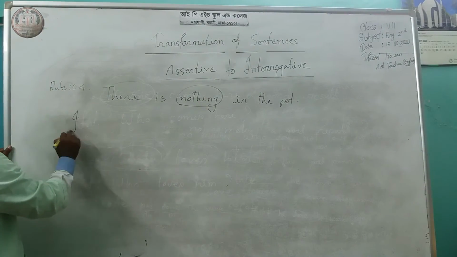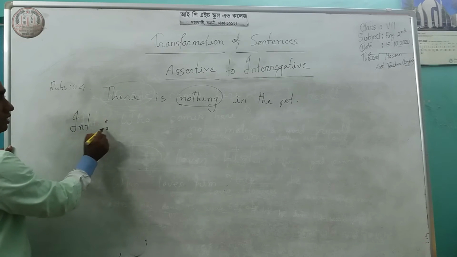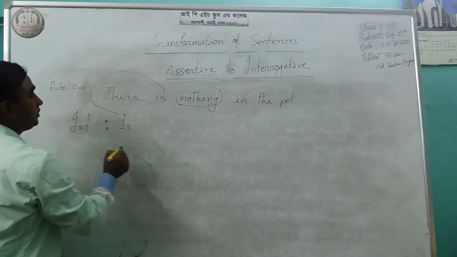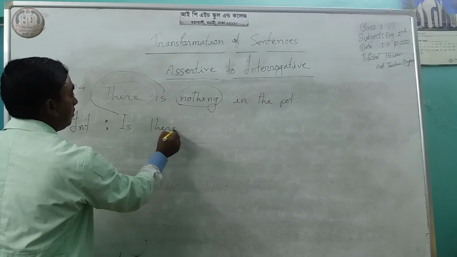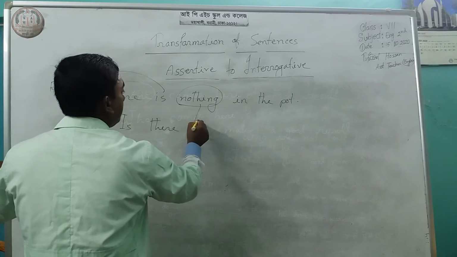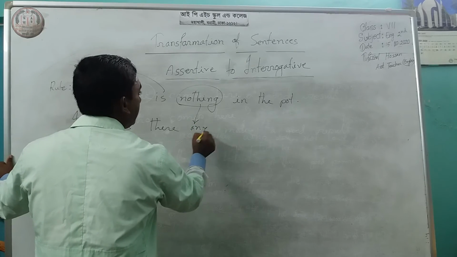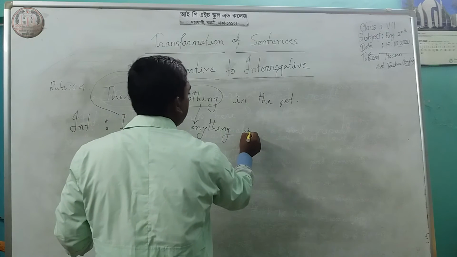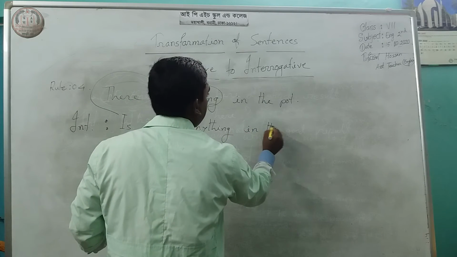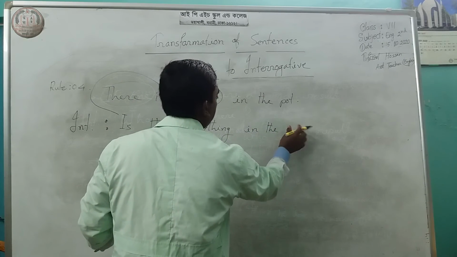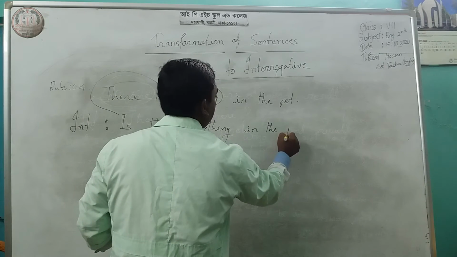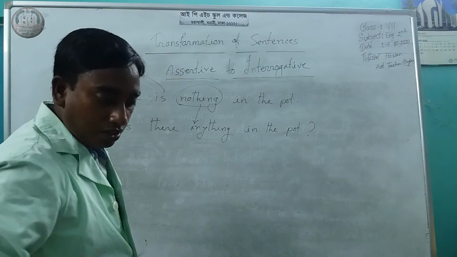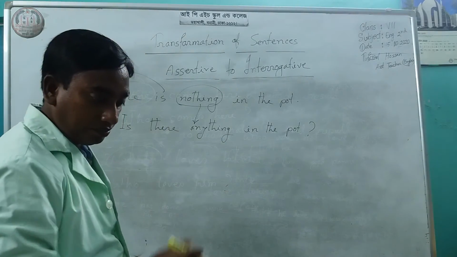If you want to make an interrogative sentence, then at first you have to write is, and there, and nothing will be anything. Is there anything in the pot? Question mark.